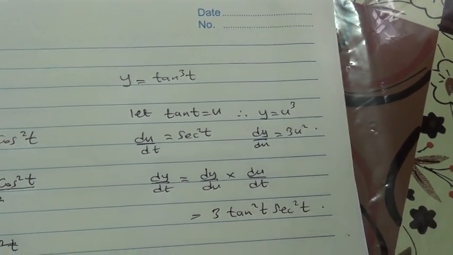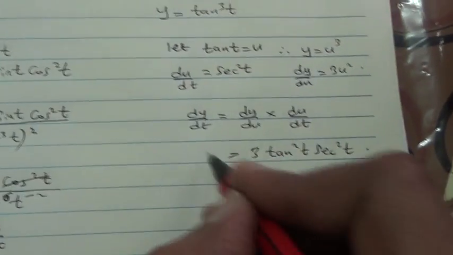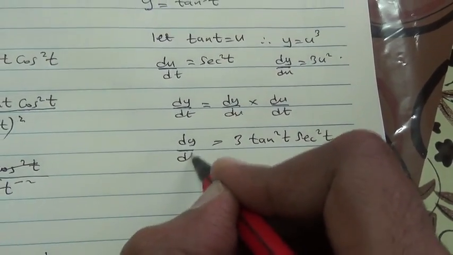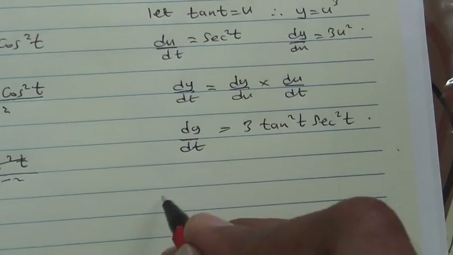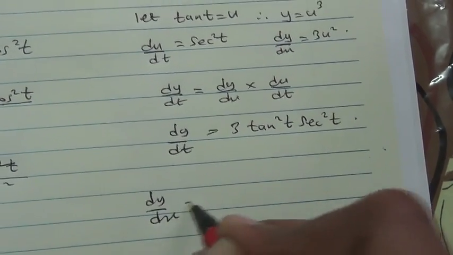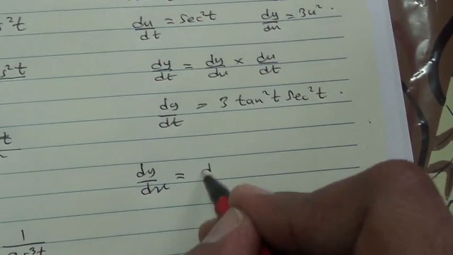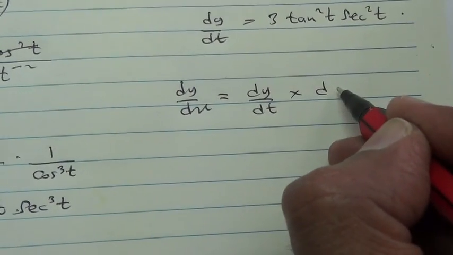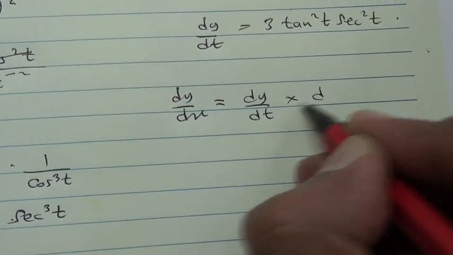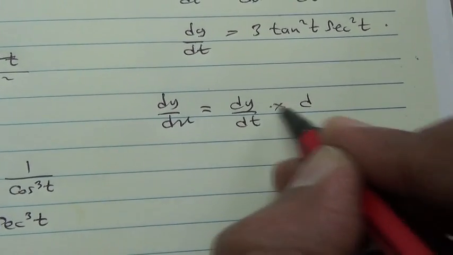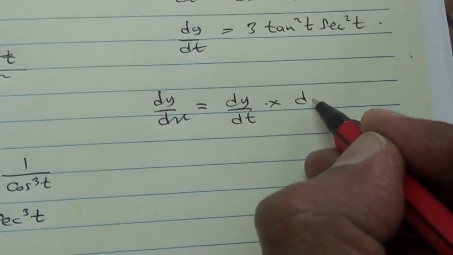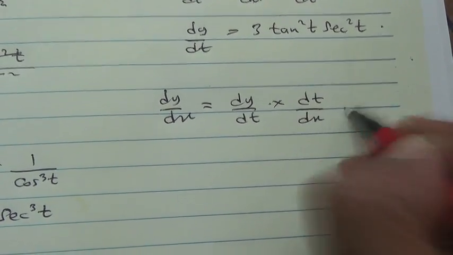So we have to prove that dy by dx is equal to sine t. How are we going to do this? What is dy by dx then? dy by dx is equal to dy by dt multiplied by dt over dx. Well, you can divide or you can multiply, but if you multiply, you're going to say dt over dx.